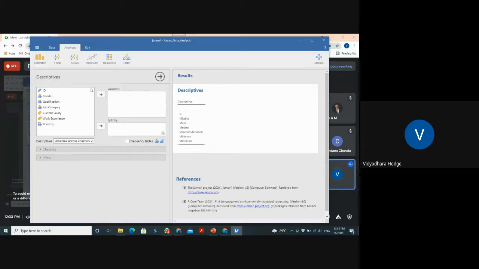Even a layman can understand this, because just by seeing this icon, he can do these things for this type of variable only. But he can do the frequency tables for these two types of variable, the nominal and ordinal scale data. Okay. Now let me do the frequency table for gender.